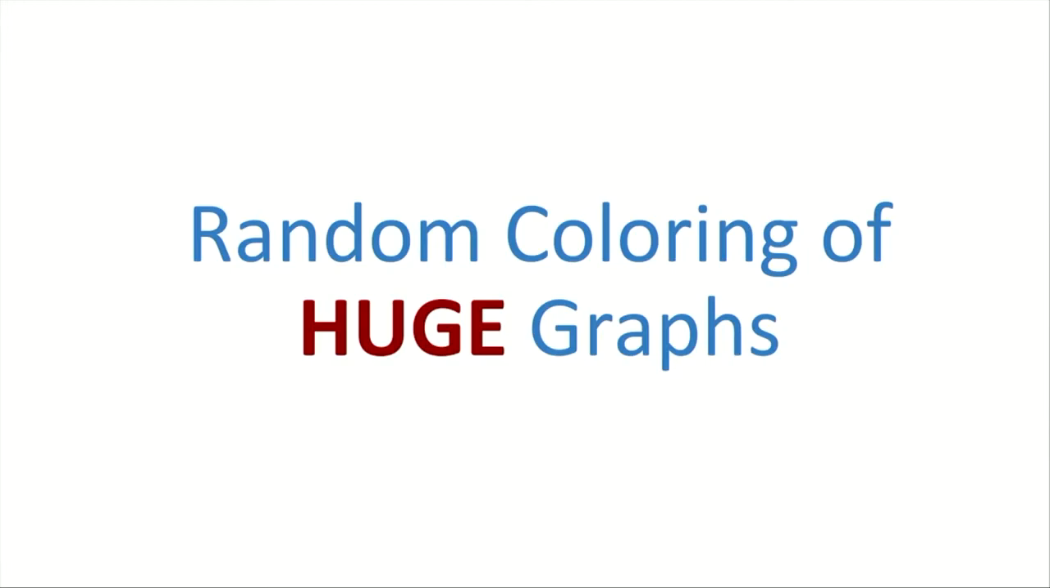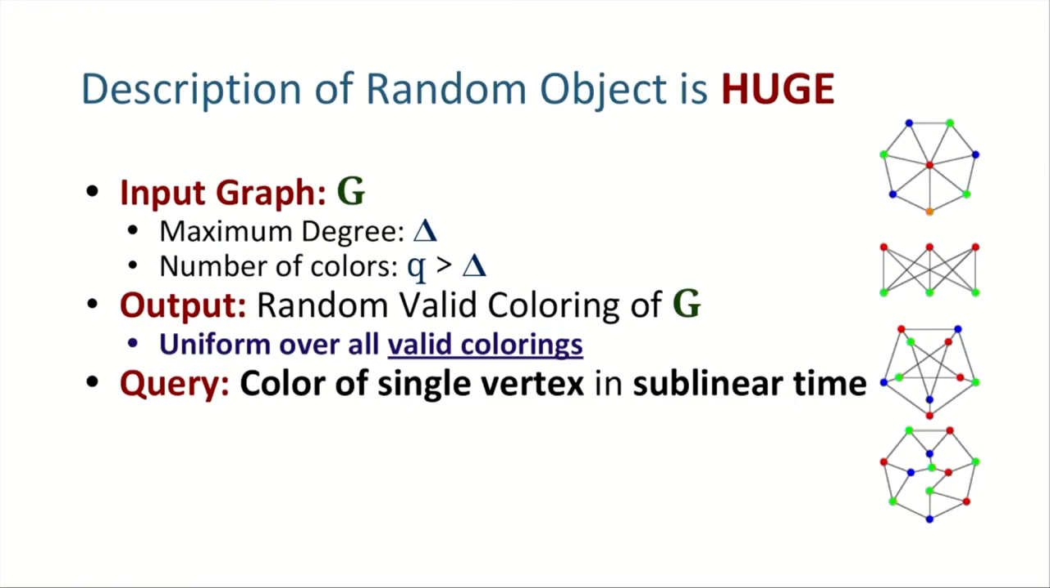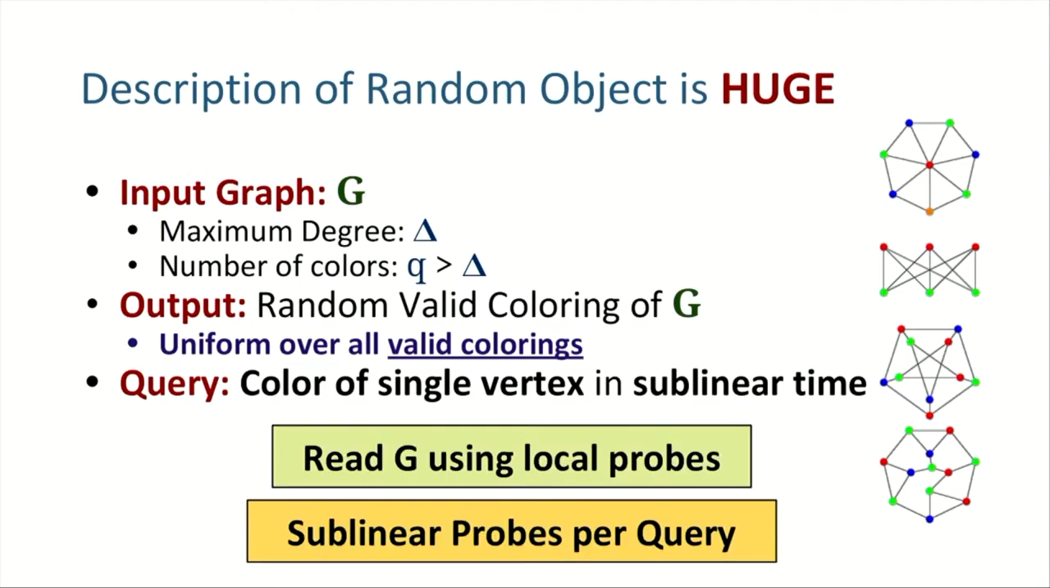And one final result that we have is on random colorings of huge graphs. In this setting, you have an input graph G that is huge, and you want to output a uniformly random valid coloring of it with Q colors. Now, the query we will support here is, given a vertex, return the color, and this query, on multiple vertices, should all agree with each other, resulting in a valid coloring that is also random. The interesting thing, though, is that the underlying graph G is too large to actually be read by the algorithm, and instead, it can only be accessed using local probes.